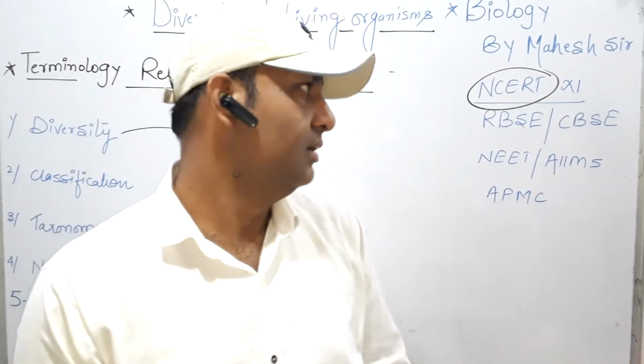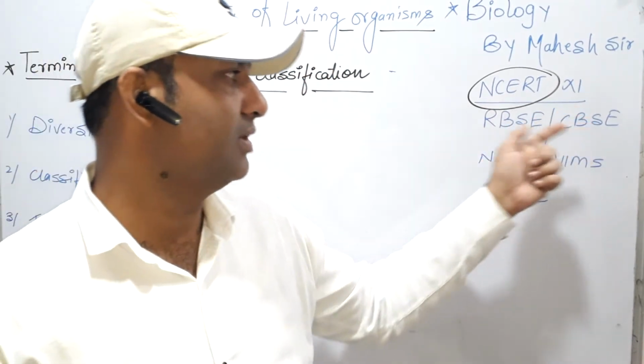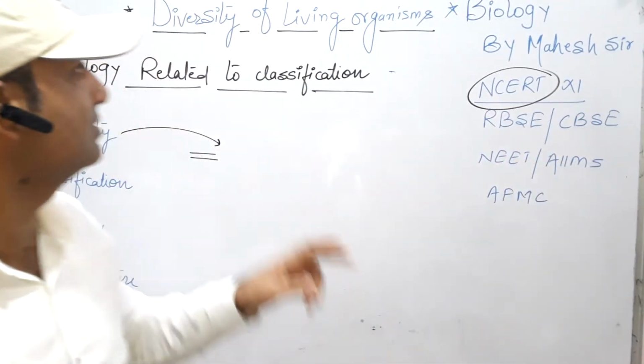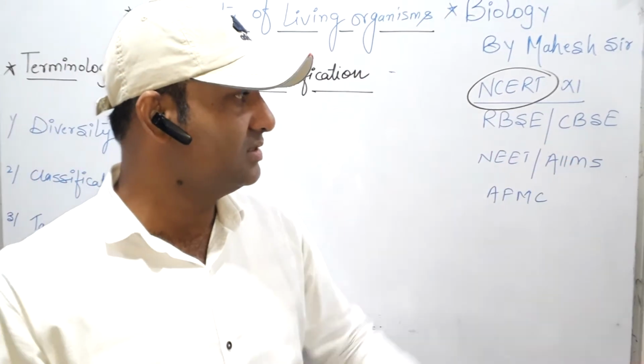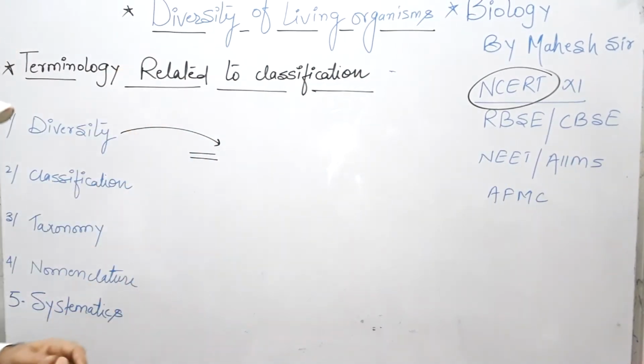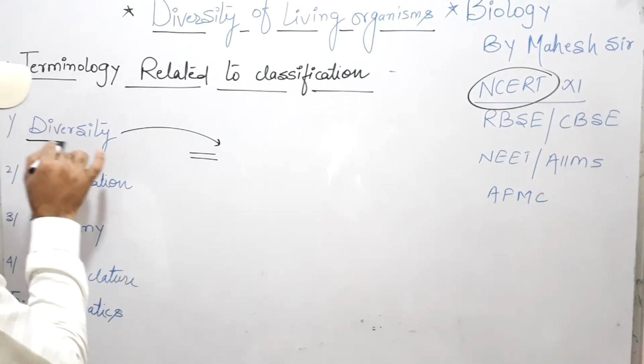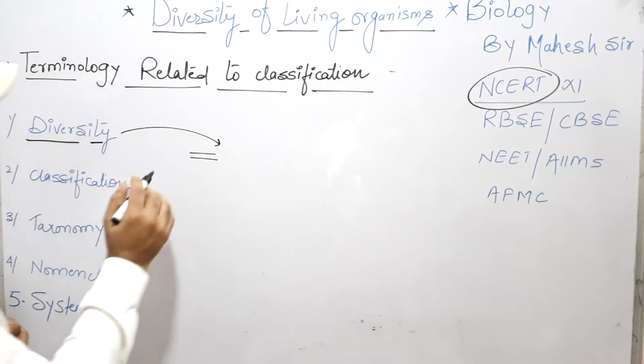Today we will take the NCERT chapter 1 for RBSE and CBSE, which is diversity of living organisms. It is common for RBSE and CBSE, and the chapter name is diversity of living organisms. So first we take the definition of diversity. What is the meaning of diversity?